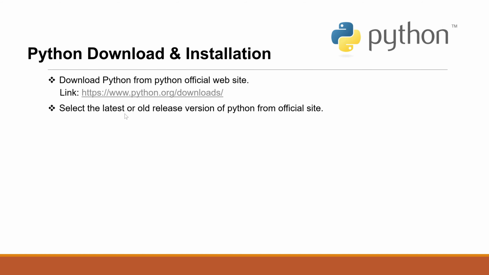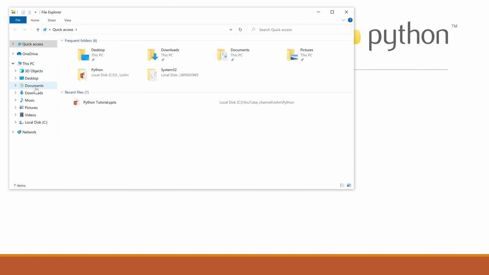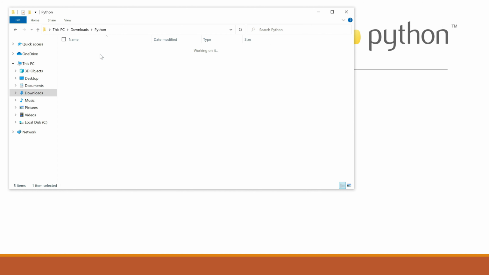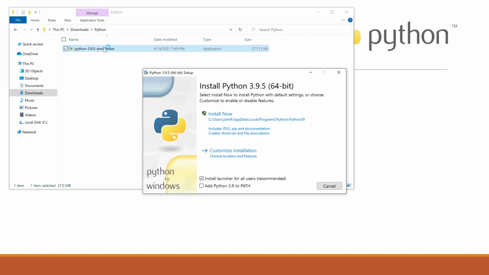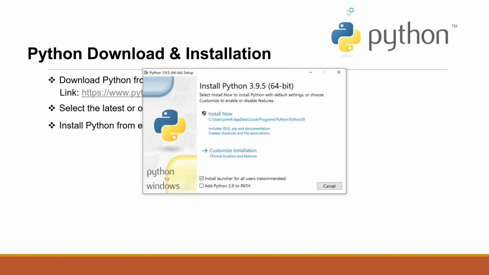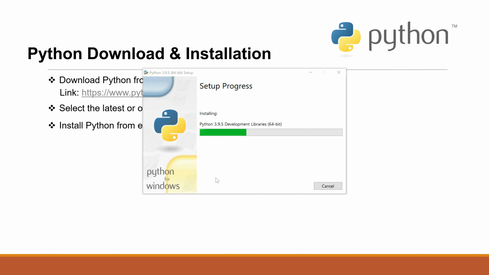We can download the latest version, or if required we can download the older version as well. I already downloaded Python from the official site that I have in my system. In the downloads Python folder, the version I have downloaded is 3.9.5. I am going to install the Python exe. In the very beginning, please proceed with the default configuration. Don't make any other changes. And installation won't take much time. It will complete within a minute maximum.